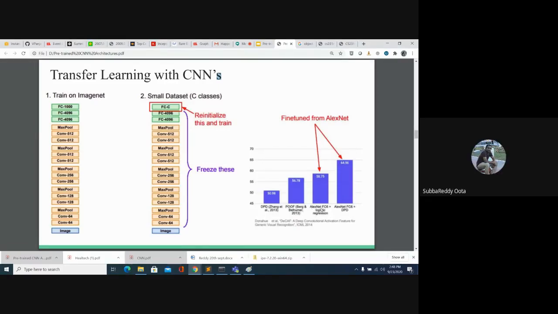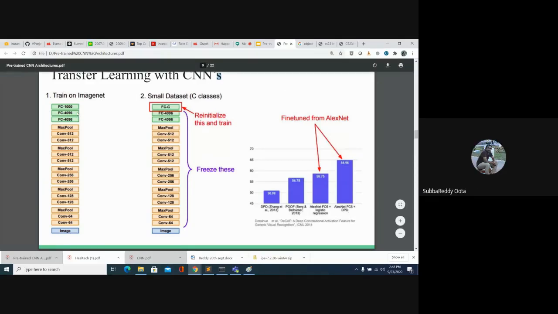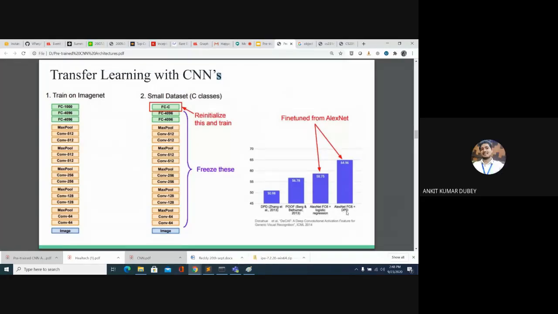Suppose you see AlexNet, the AlexNet architecture proposed by a person, Alex. So DPD is nothing but discriminative path descriptor. That is also another architecture proposed by Jan. So in 64.96%, they have combined the AlexNet FC6 plus DPD. AlexNet FC6 means 4096 features. They combined with these descriptors.